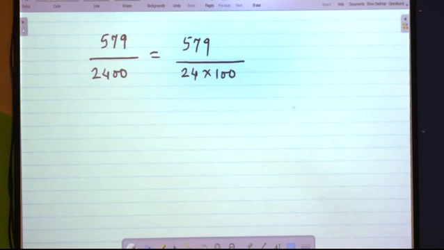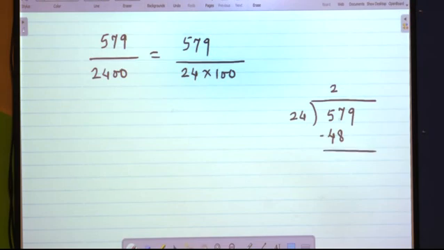So 24 divides 579. 24 twos are 48. Threes will be bigger than 57, because if you roughly calculate, 3 fours are 12, carry 1, and 3 twos are 6 plus 1 is 7.